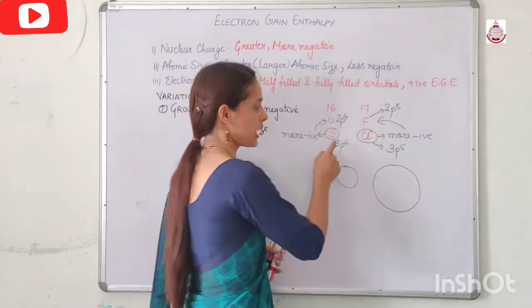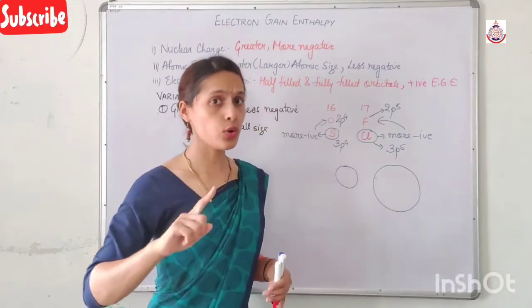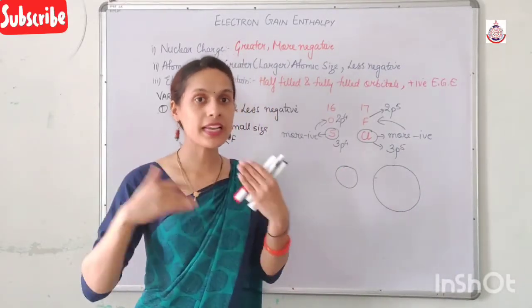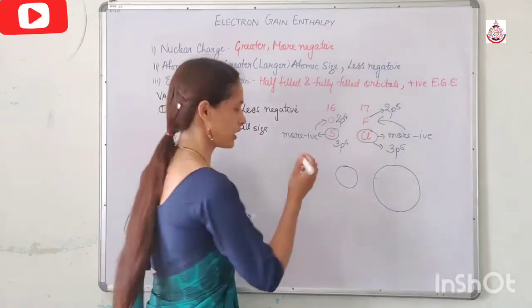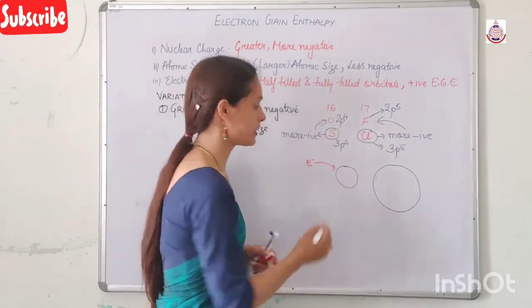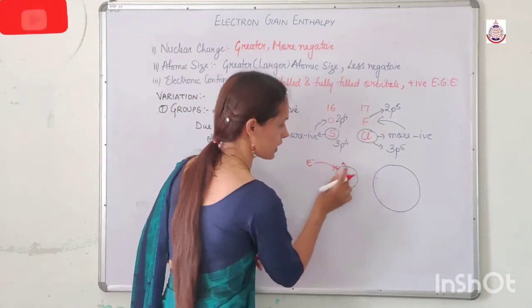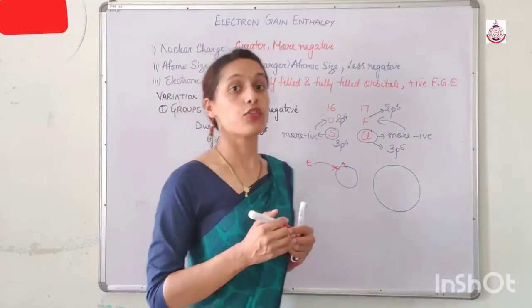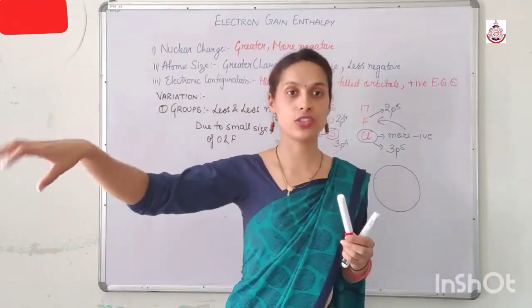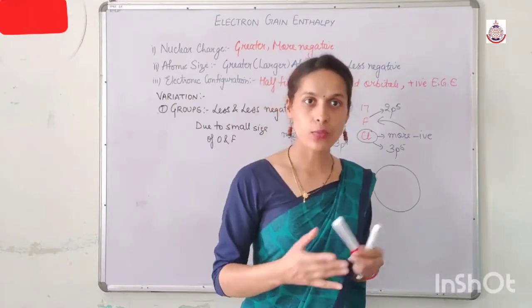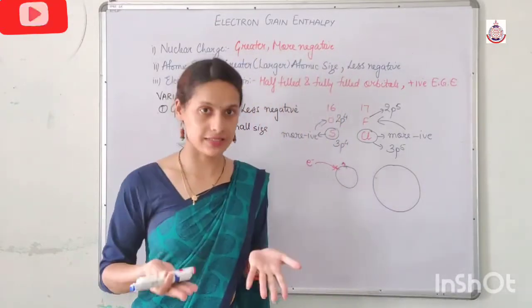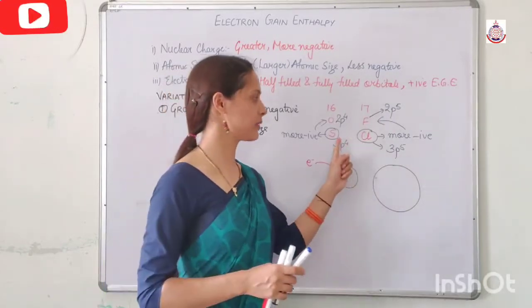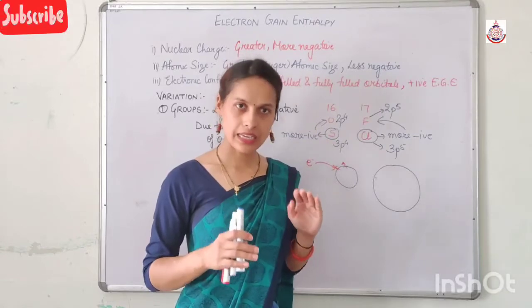As a result, in sulfur there is no significant electronic repulsion, but in oxygen the coming electron experiences repulsion by the electrons which are already present. To overcome this repulsion, we have to apply some amount of energy from the outside. As a result, the amount of energy released is less negative as compared to sulfur. Clear or not?